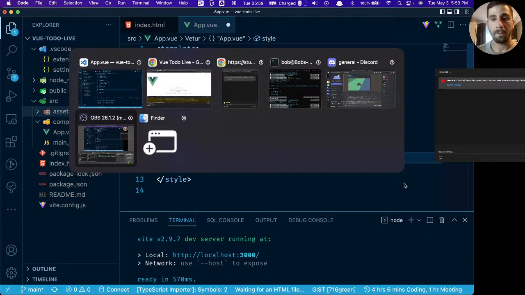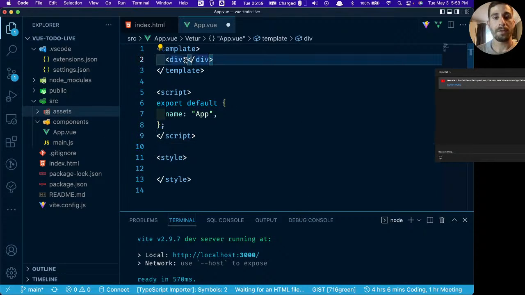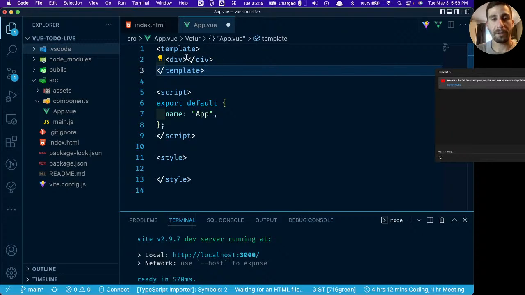All right. So let's actually start building something now. This, as I mentioned, is going to be just a standard to-do app. Just a to-do list. We're going to learn a little bit about component-based architecture, and we're going to learn a little bit about the Vue.js options API. And we have a good starting point here.